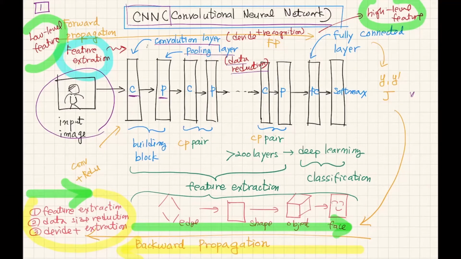This convolution and pooling layer becomes a building block. Sequentially, these convolution and pooling layer building blocks are repeatedly connected in series. After maybe 100 or 200 layers, at the end of this network, we have a fully connected layer.